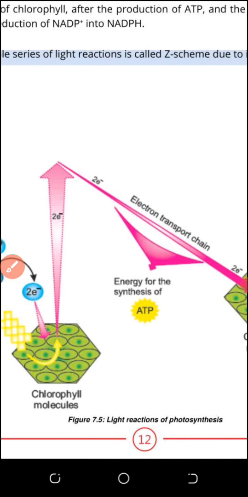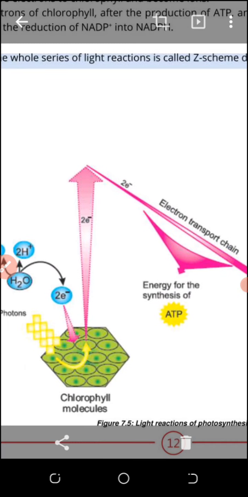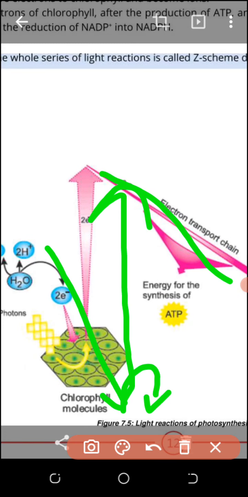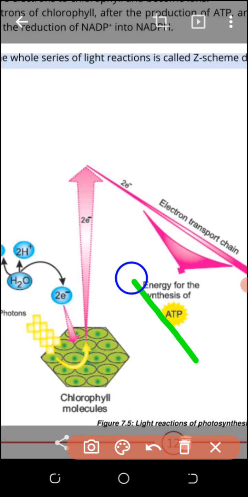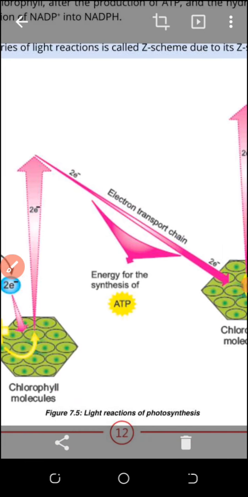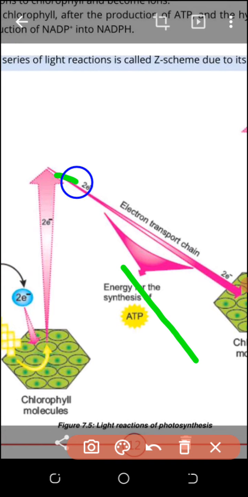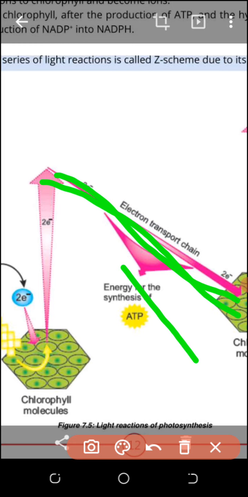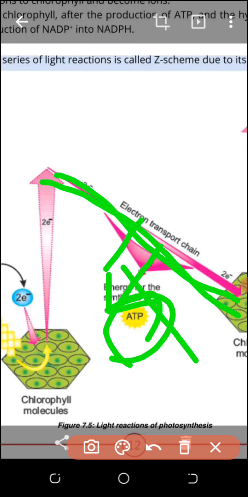They will give this electron to different molecules which I am naming, and after flowing this energized electron from the high energy level to the low energy level, as it has energy. So this line is telling the energy level. This never means that the thylakoid membrane is like that. Thylakoid membrane is a plane, but this reaction takes place in the thylakoid membrane. Energy will be released, and that energy will be used to form ATP, whose reactants are ADP plus Pi. By using the energy of that electron, in this technical way, ATP will be produced.